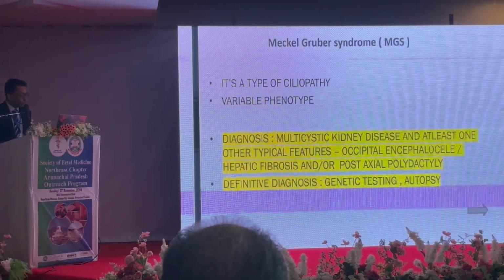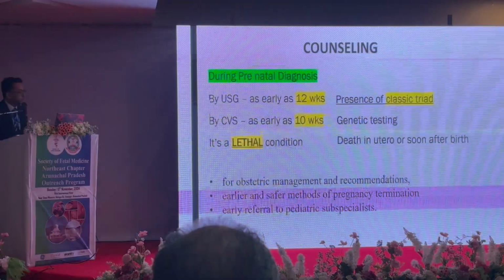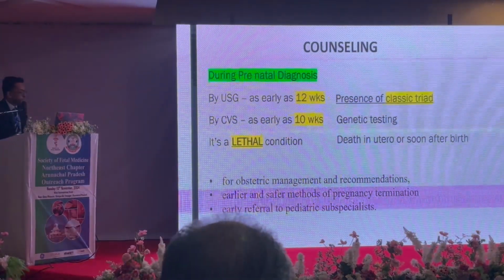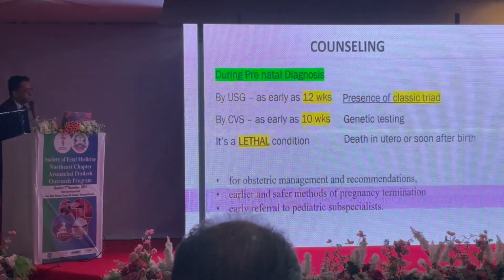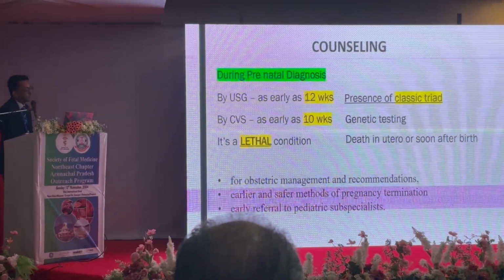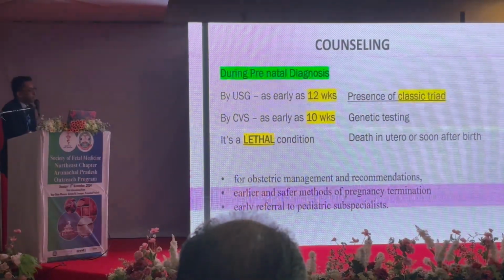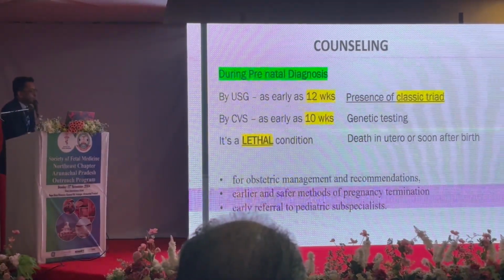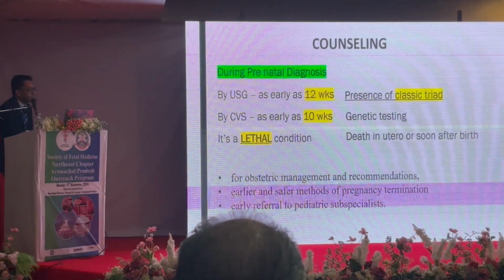So, counseling plays a very important part in this condition. How it helps? It helps during the diagnosis, because diagnosis can be established by ultrasound as early as 12 weeks if all the 3 classical triads is present. So if the classical triad is not present or if some overlapping features are present, then we have to go for invasive testing, maybe CVS, and further go for genetic testing.